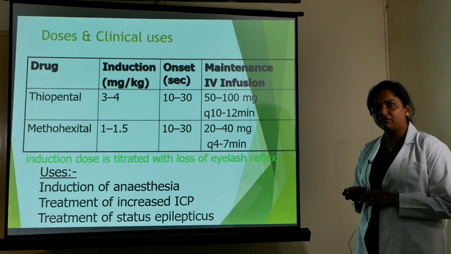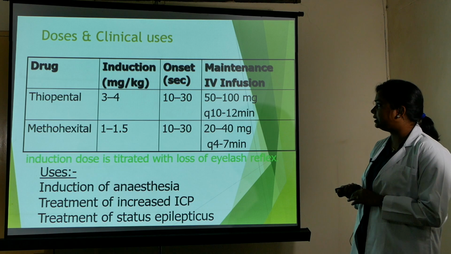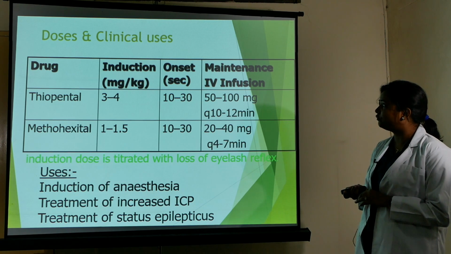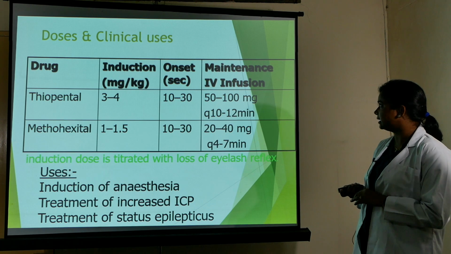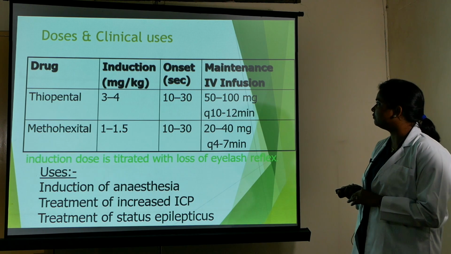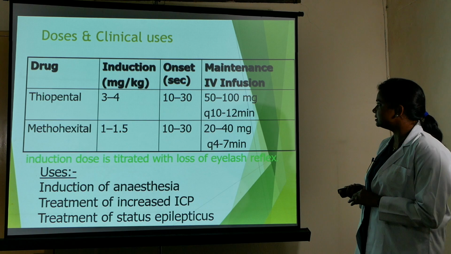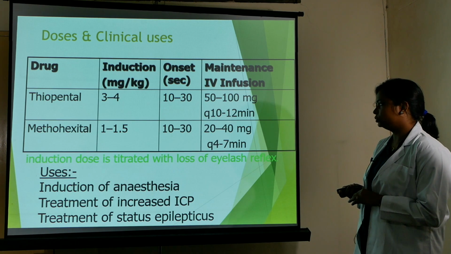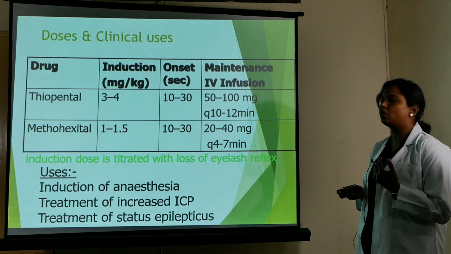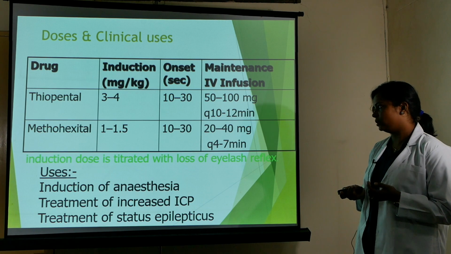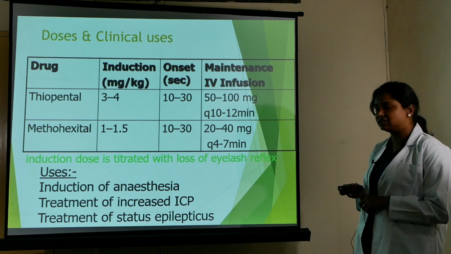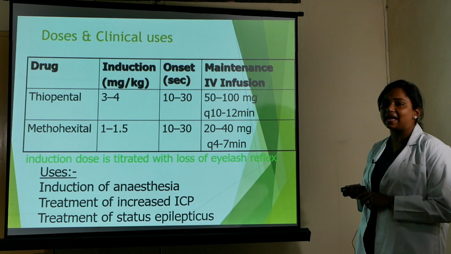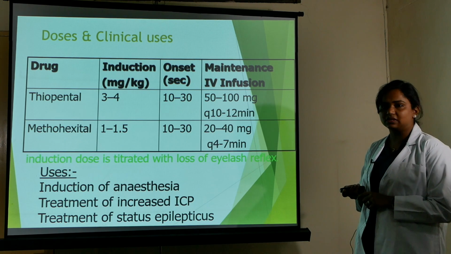The dose of thiopentone that we use daily in routine for induction is 3 to 4 mg per kg, and the onset is within 10 to 30 seconds. The maintenance IV dose is 50 to 100 mg, repeated every 10 to 12 minutes. The induction dose is titrated according to loss of the eyelash reflex. What are the uses of thiopentone? Basically, induction of anesthesia, treatment of increased ICP, and treatment of status epilepticus.